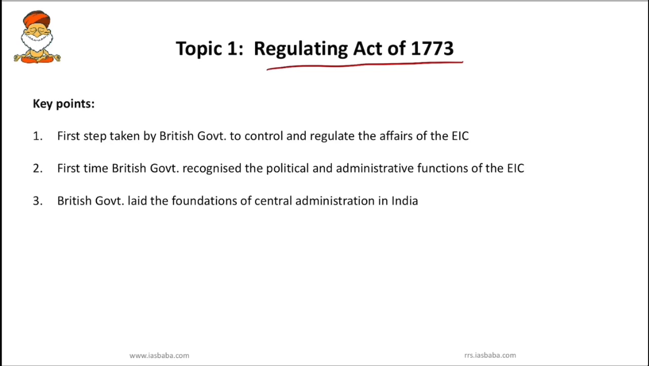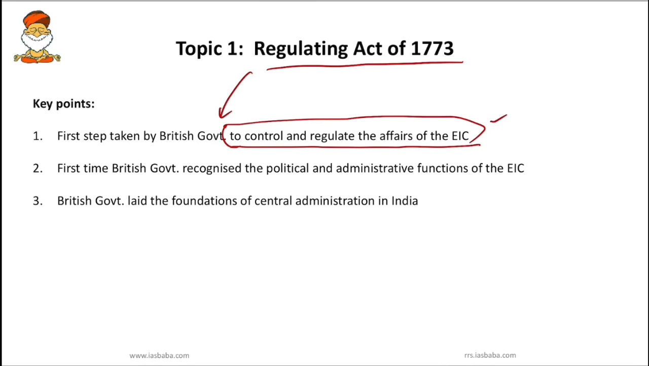So who were the main influencers or shareholders of this East India Company? They were the British people, right? So they were in the British government or British Empire. So they wanted this East India Company to act as a monopoly trading company. So they decided that there is a need to regulate. So the Regulating Act of 1773 was the first step taken by the British government to control and regulate the affairs of the East India Company.